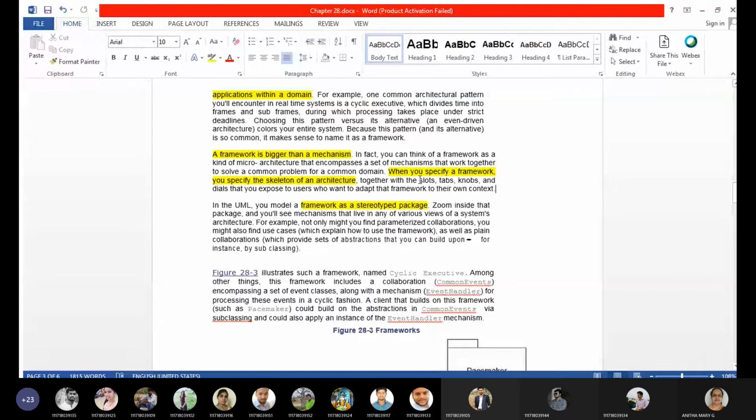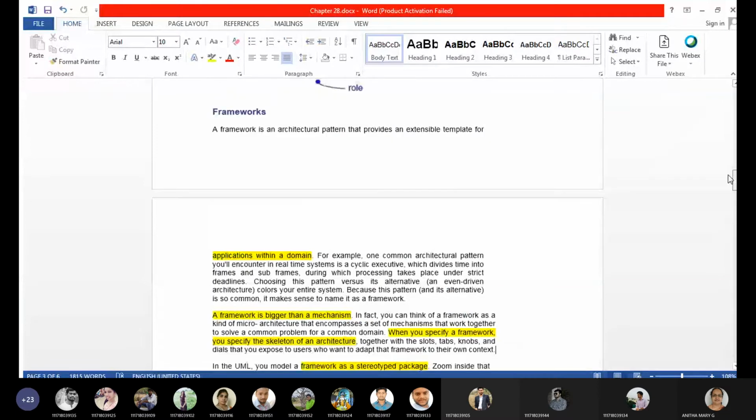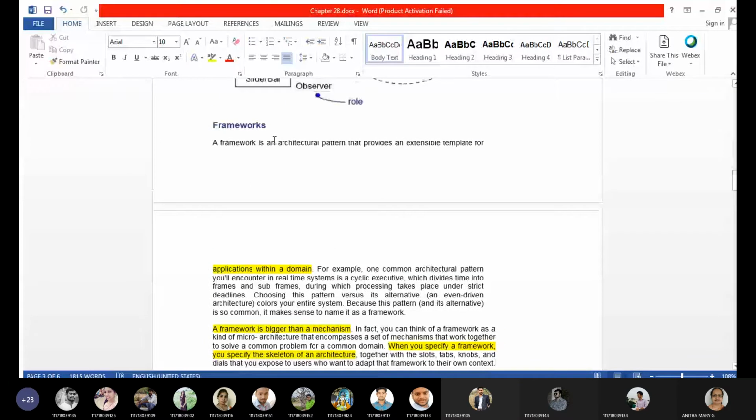Not only that, we can also specify a framework to specify the skeleton of an architecture. Why? Because our emphasis here is on the architecture only. That's why we say that it specifies the skeleton of an architecture, or based on what architecture it is depending on.